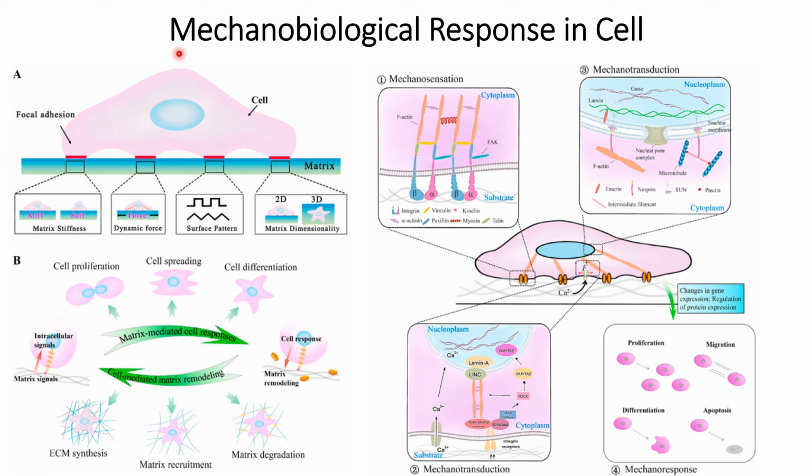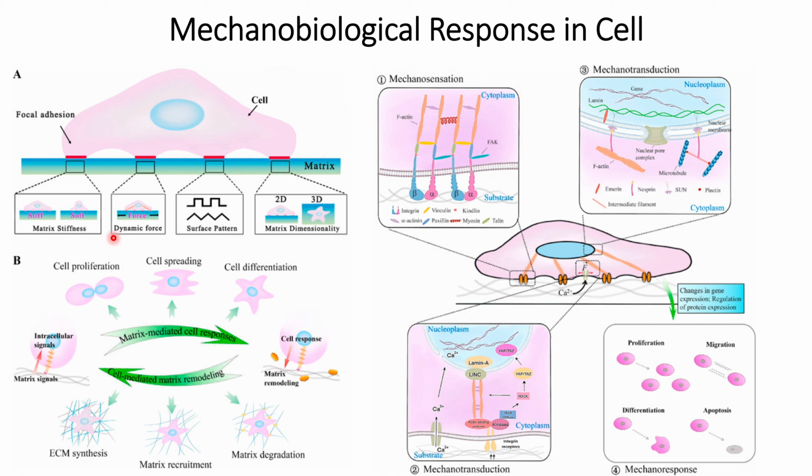So we will first understand what the forces are that might cause this kind of mechanobiological response. This could be the matrix stiffness, or the extracellular matrix stiffness, and we have discussed the role of this extracellular matrix stiffness in our previous videos. You can refer to those previous videos through this link. So stiff matrix and soft matrix will have different mechanobiological force, and the cell will respond differently in a stiff or soft extracellular matrix.